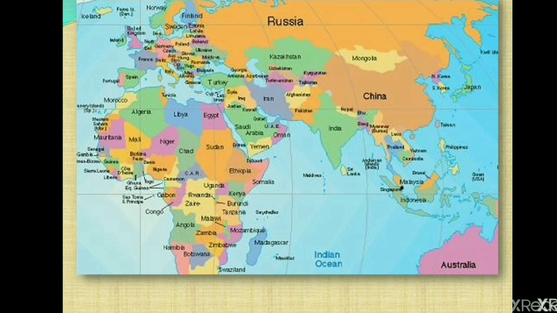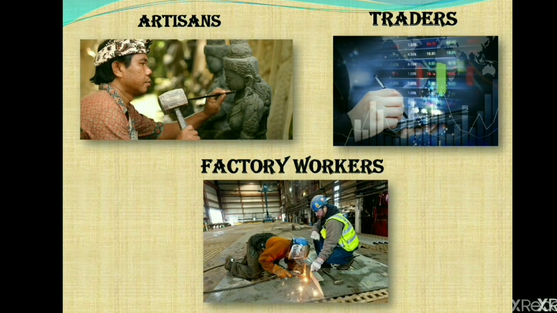Next is the second wave of migration, which is of recent origin. In the second wave, people mainly moved to countries like Thailand, Malaysia, Singapore and parts of the African countries. The people who moved were mainly artisans, traders and factory workers, and they moved for better economic opportunity. So this is mainly the pull factor, because the better economic opportunity is attracting the people.